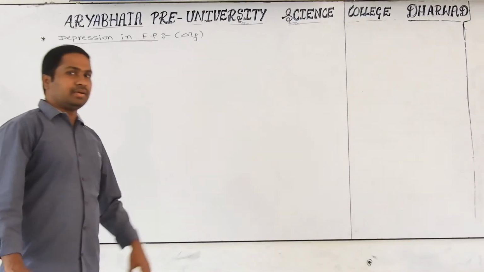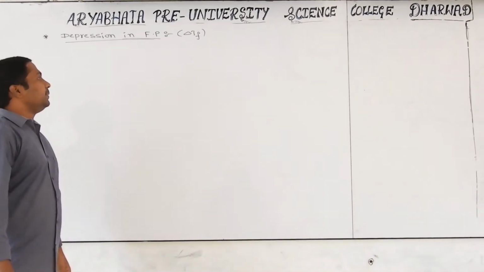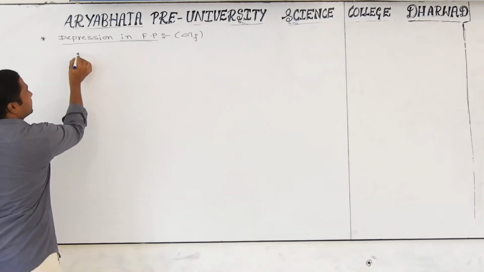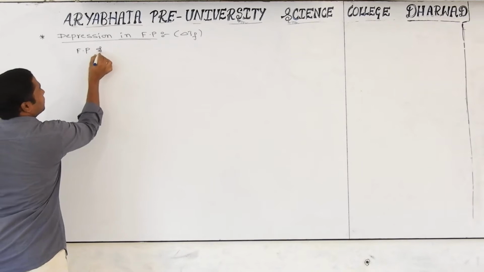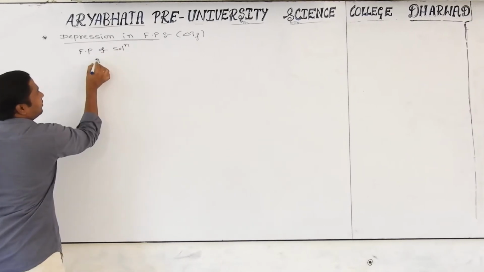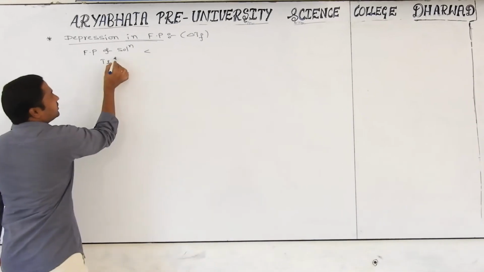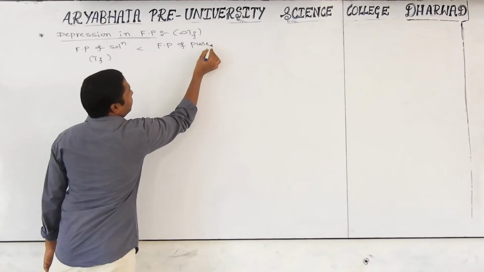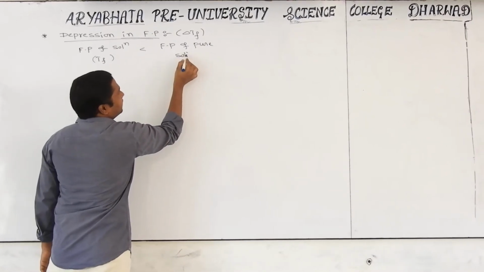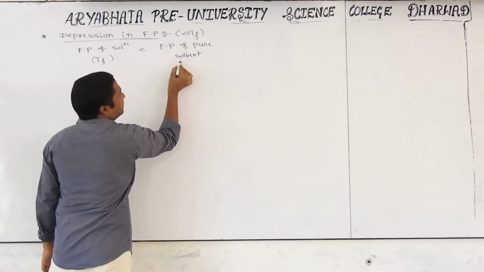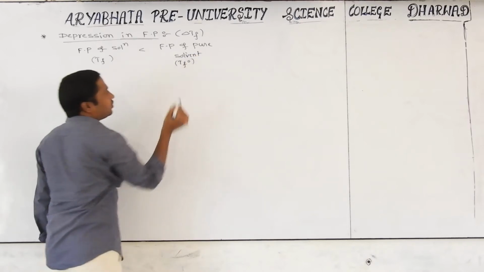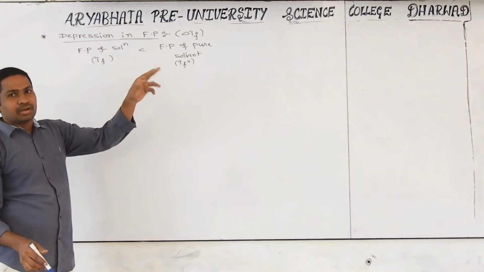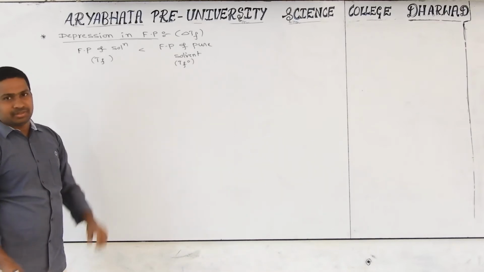We will continue yesterday's concept, depression in freezing point, delta Tf. Already yesterday we saw that the freezing point of a solution is always less than the freezing point of a pure solvent. That is Tf naught; the pure solvent is always denoted by Tf naught. Yesterday we saw this information by taking pure water. After adding salt to water, we see a freezing point difference.